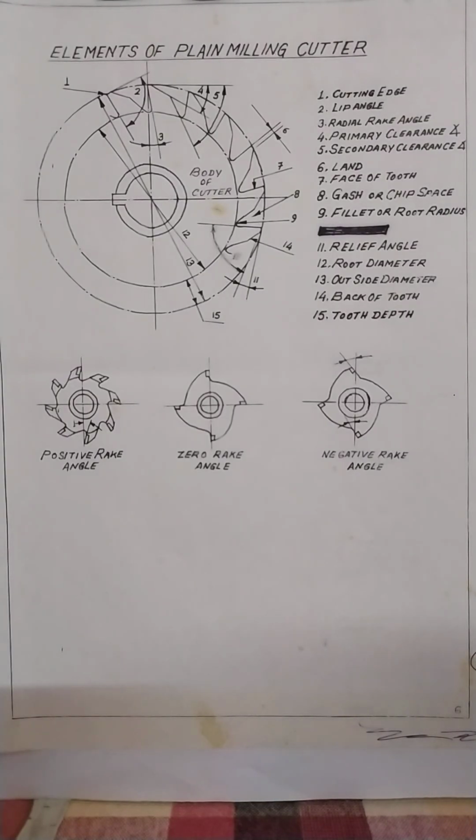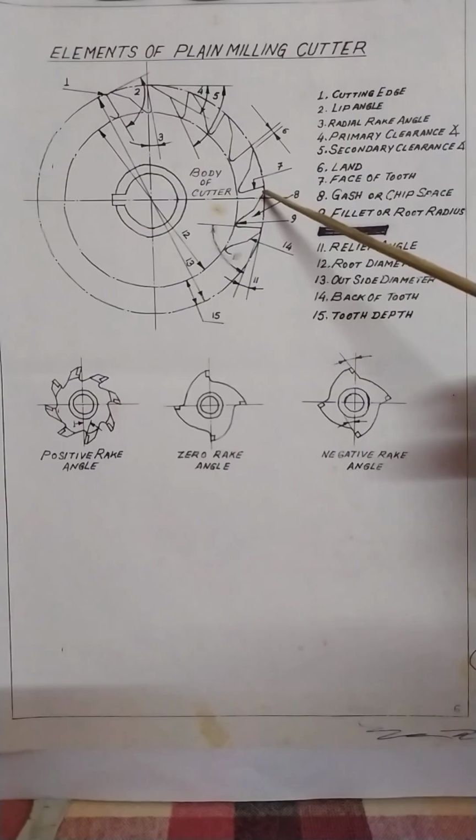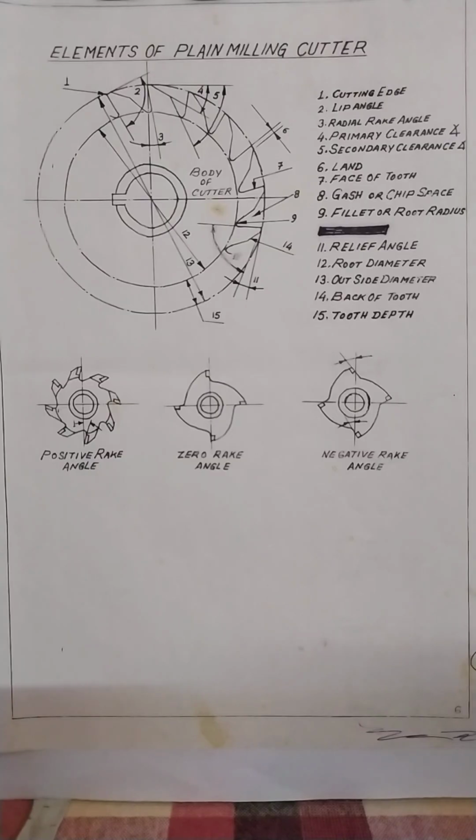This is called gashing, here it is shown. This total portion is gashing. Why is it there? In other words, you can say it is a chip pocket. When we use a rotating cutter and remove chips from the job, the chips will be accommodated in this pocket while the cutter is running. When it goes down, all the chips will fall onto the work table of the milling machine.